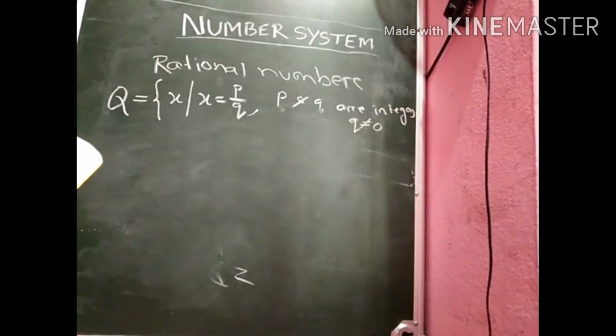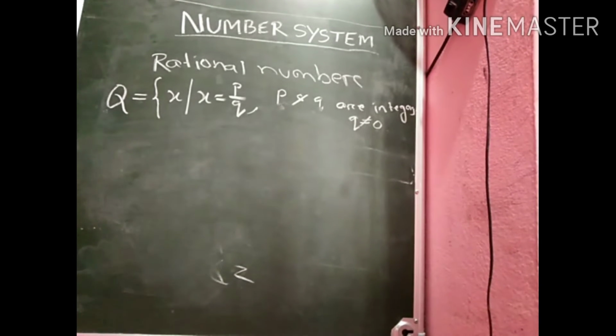Now I am going to discuss the examples given in your book. Look at example number 1. Here you can clearly see the example 1 states in its first bit that every whole number is a natural number.